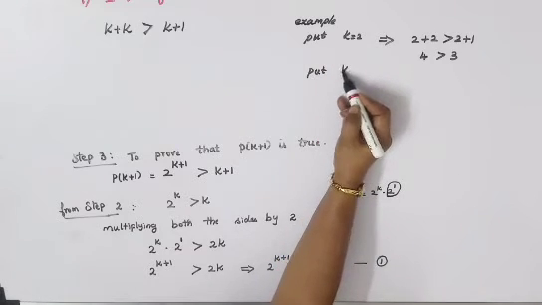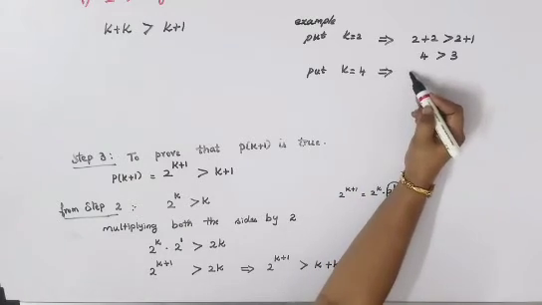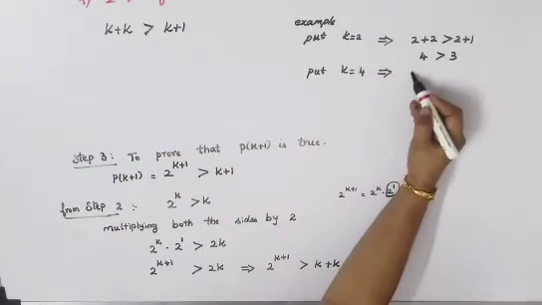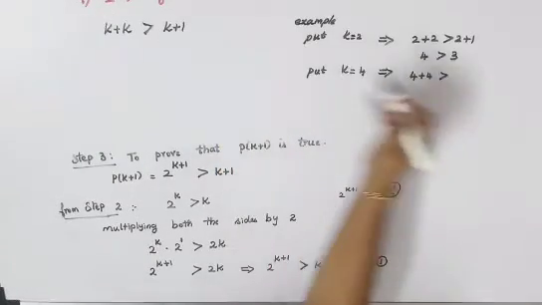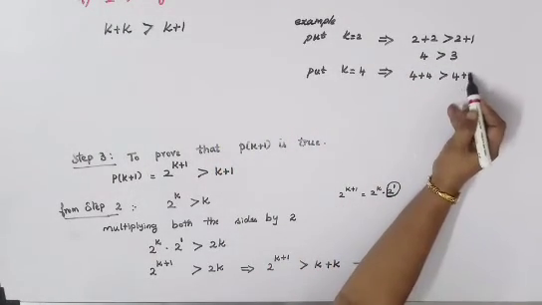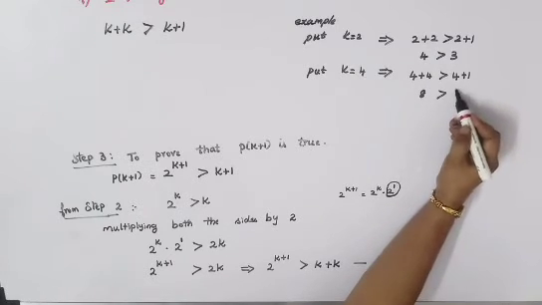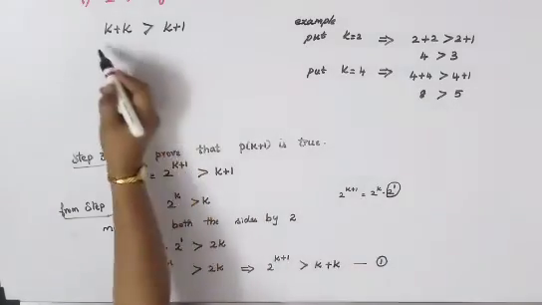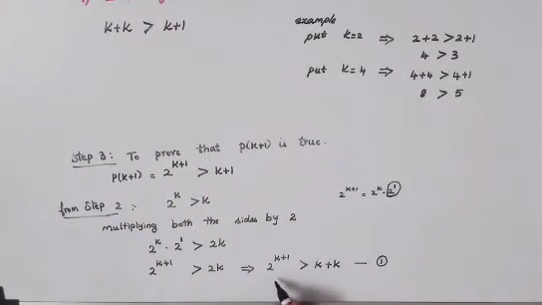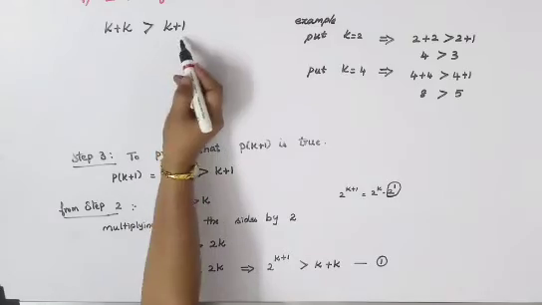If you want, you can do with one more example. Put k is equal to 4 or 5, whatever it is, and see, I'll just replace 4. So you'll get k plus k. Okay, so you'll get 4 plus 4 is greater than 4 plus 1. So 4 plus 4 is 8, greater than, here it is 5. So automatically you can see it is satisfying. Okay. So after satisfying this, just come back here. 2 power k plus 1 is greater than k plus k, and we have got here k plus k is greater than k plus 1.